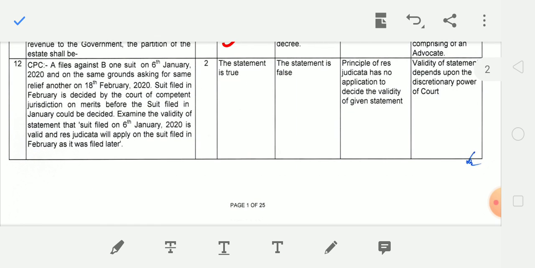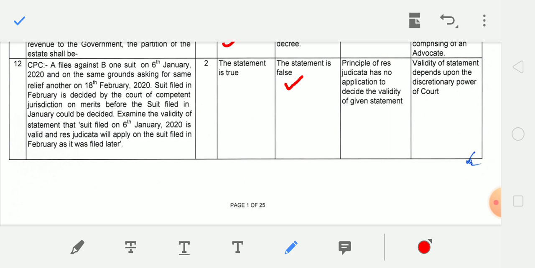Next, A files against B one suit on 6th January 2020 and on the same ground asking for the same relief, another on 18th Feb 2020. Suit filed in Feb is decided by the court of competent jurisdiction on merit before the suit filed in the January could be decided. Examine the validity of the statement that the suit filed on 6th January 2020 is valid and res judicata will apply on the suit filed in the February as it was filed later. So this statement is correct or not, ये आपको decide करना है, and the correct answer will be the statement is false.